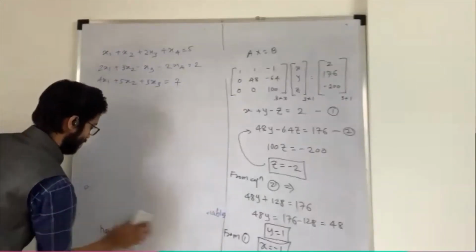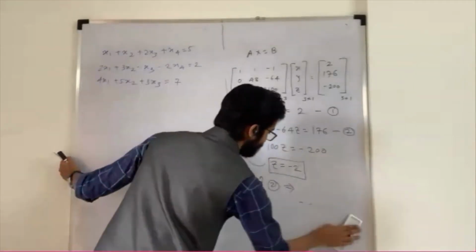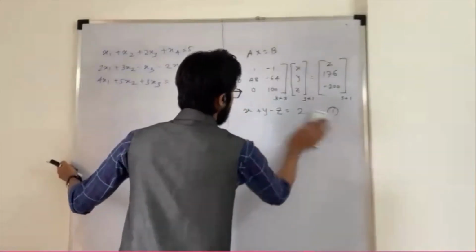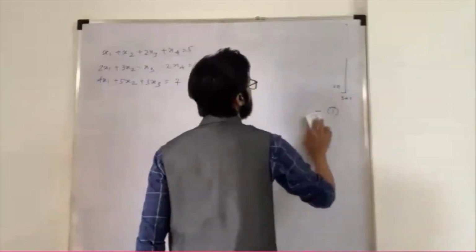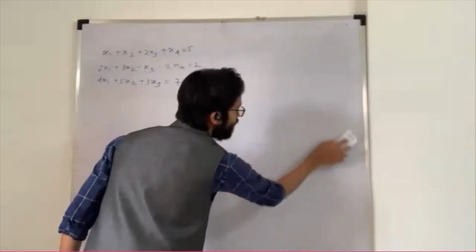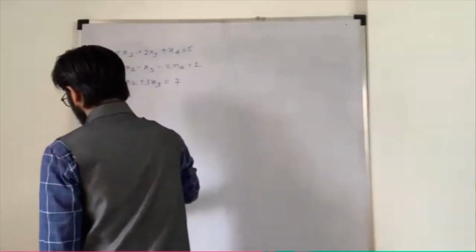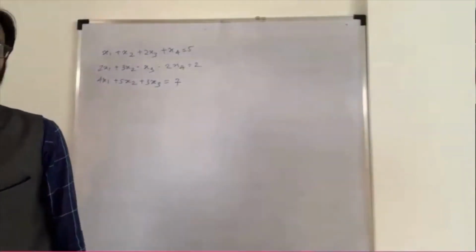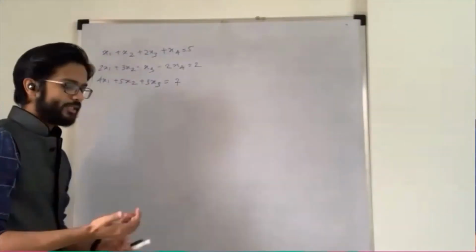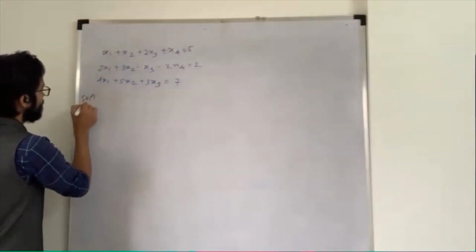Yes, sir. Okay, everyone, just try to solve now. I'm also going to solve with you. The question is like that: solve the system or check whether it is consistent or inconsistent. So we will start with the solution.